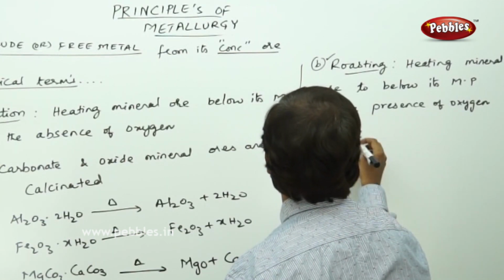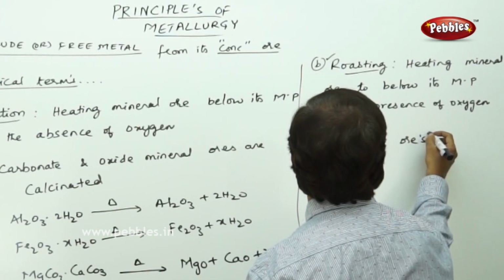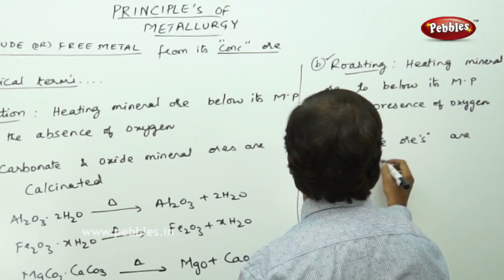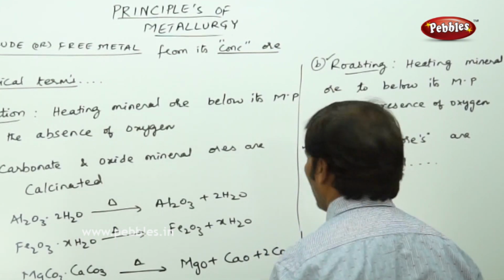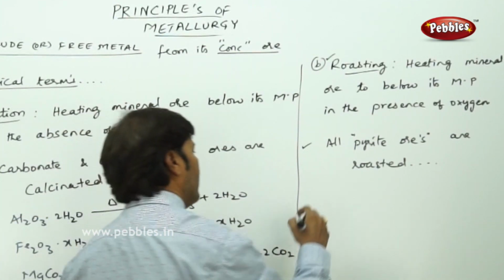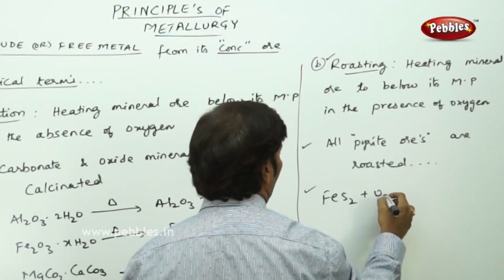All pyrite ores are roasted. The best example we can take is iron pyrites. It is subjected to roasting.